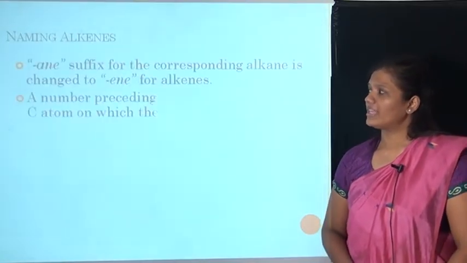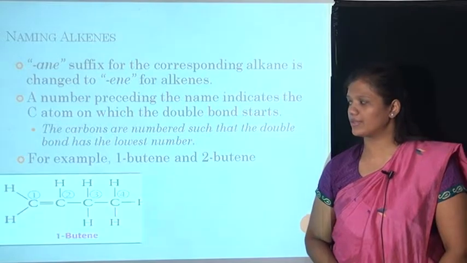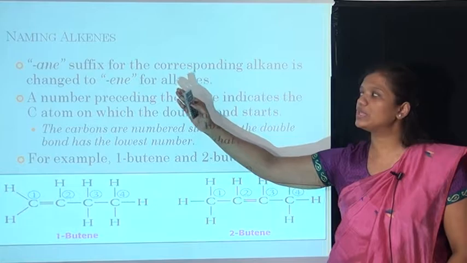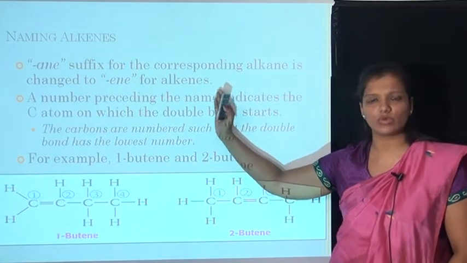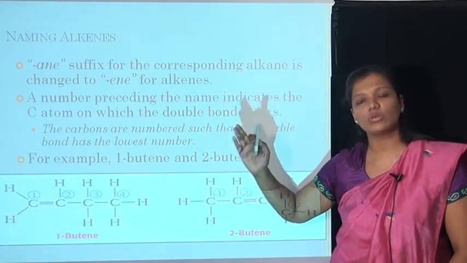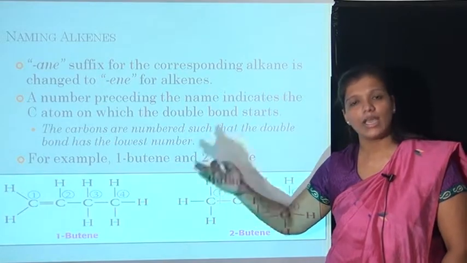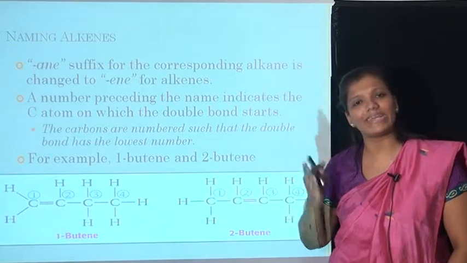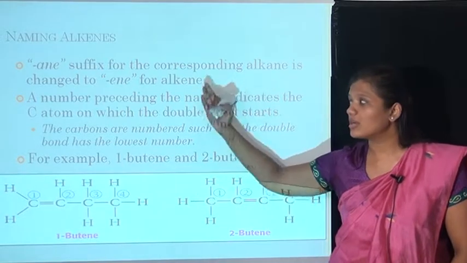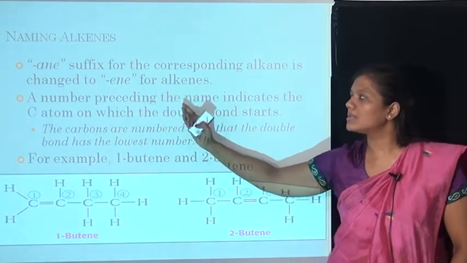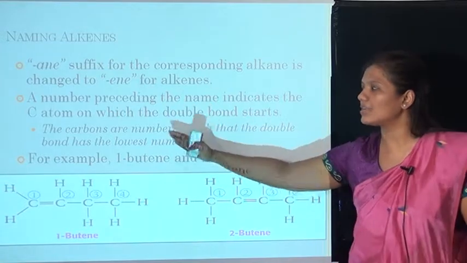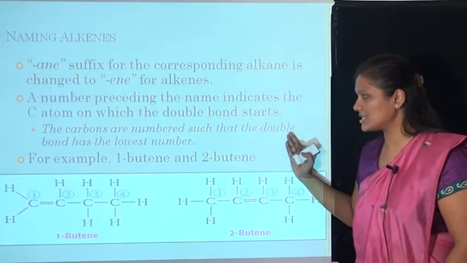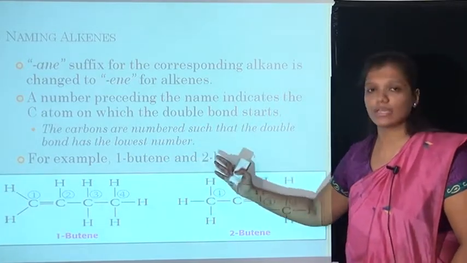Now, nomenclature of alkenes. How can alkenes be named? The suffix ANE of the corresponding alkane is changed to ENE for alkenes. Ethane is converted to ethene, propane to propene, butane to butene, pentane to pentene. A number preceding the name indicates the carbon atom on which the double bond starts.